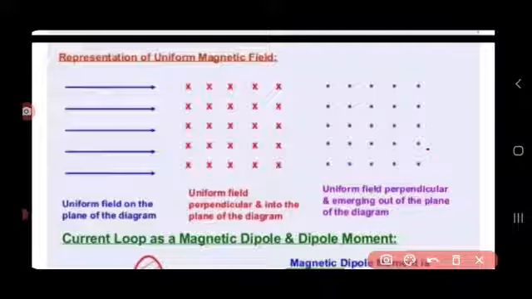Emerging out means it is directed outwards. And if the uniform magnetic field is represented by equidistant crosses, that indicates that the magnetic field is perpendicular to the plane of paper and directed inwards. These are the different types of representation of uniform magnetic field.